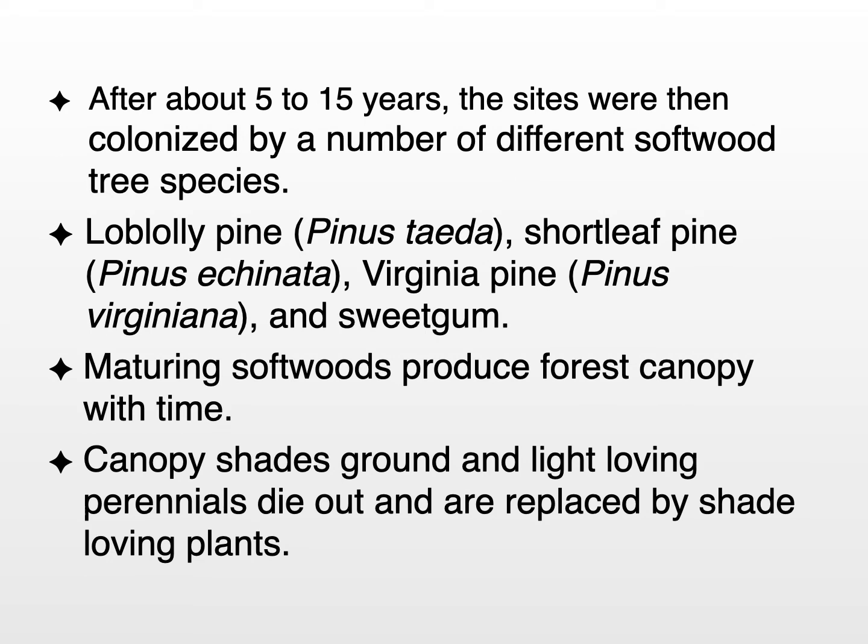The maturing softwoods produced a forest canopy over time, which reduced light levels that were able to penetrate through the foliage of these trees and caused the perennials to die out and some of the shrubs to die out because they required higher intensities of light.